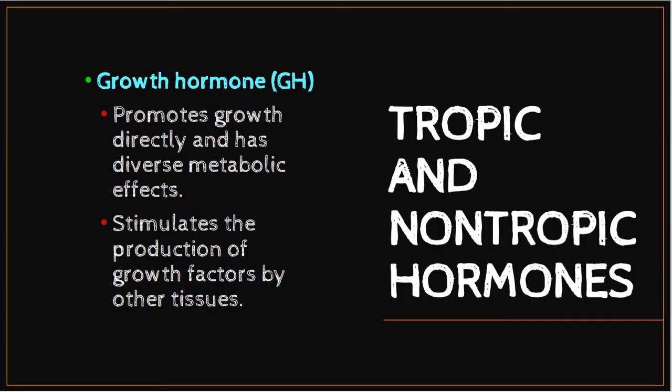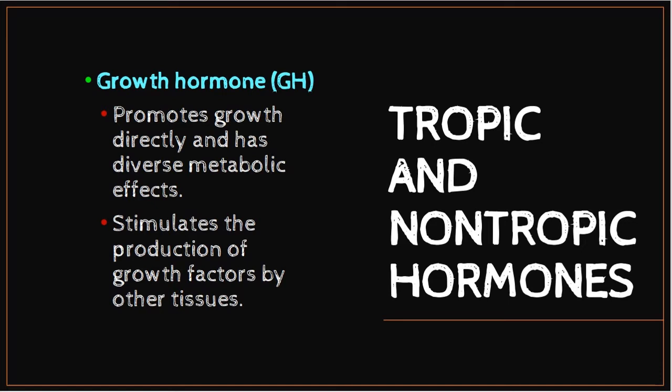If you still remember, there is a type of hormone that we can classify as either trophic or non-trophic hormone, which is growth hormone, or GH. GH's function is to promote growth directly and it has diverse metabolic effects. It can also stimulate the production of growth factors by other tissues.